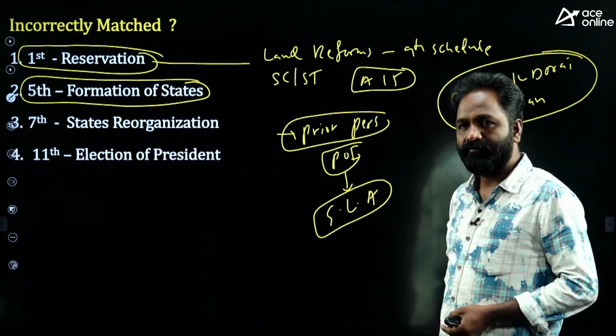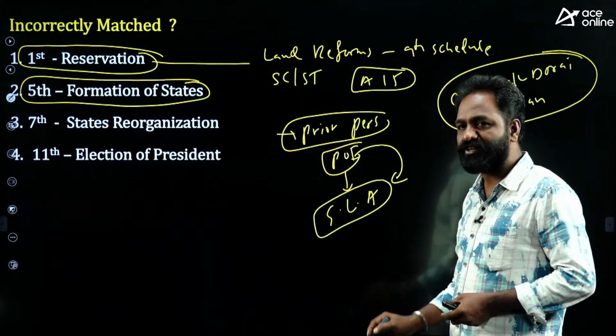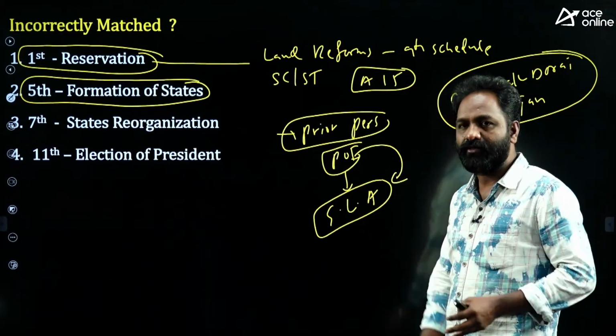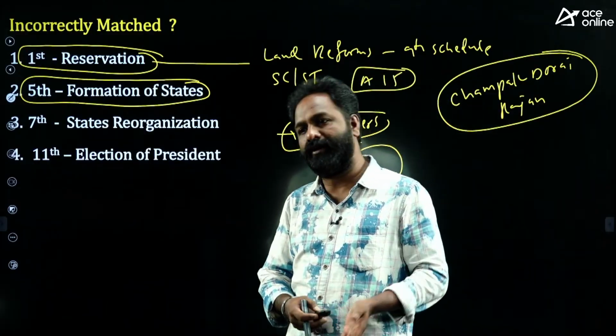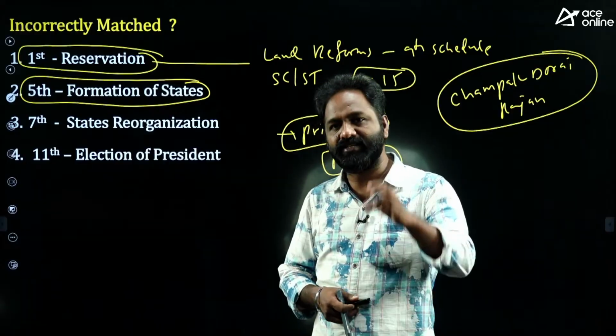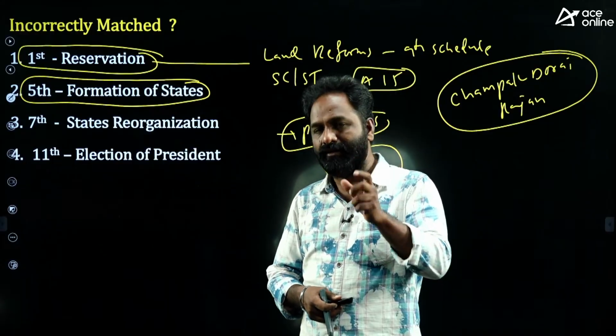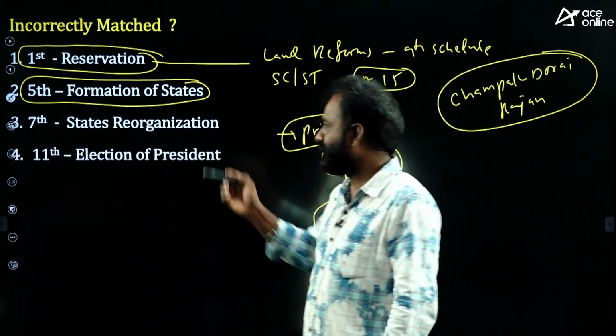Everybody knows that when the President of India sends the creation of new state bill to the concerned state assembly, he will put a limit on the number of days. During the Telangana bill also, the President of India sent the AP Reorganization Bill to the AP assembly by giving a certain number of days as a time frame. So that was mentioned in the fifth amendment.